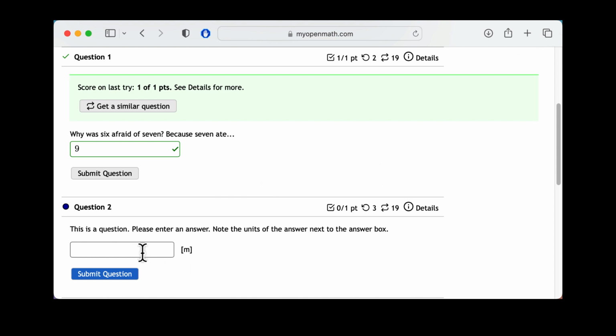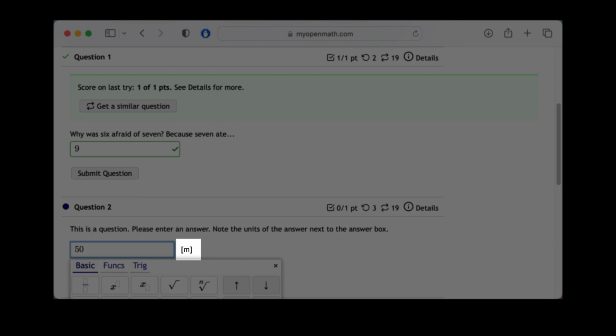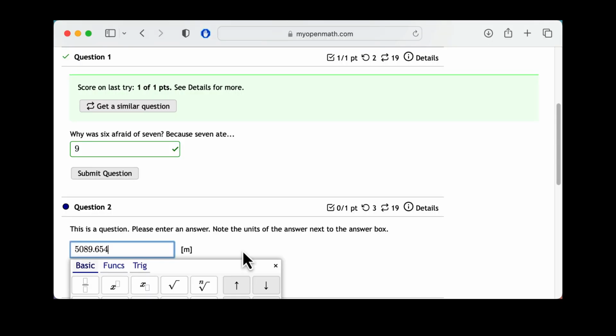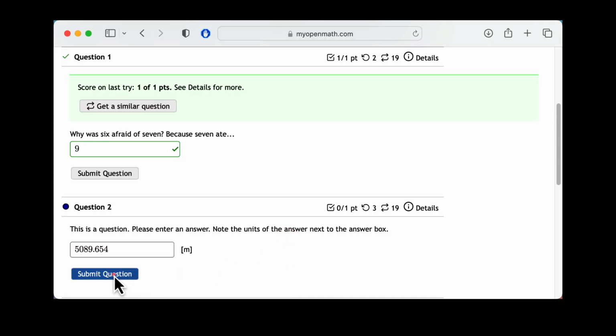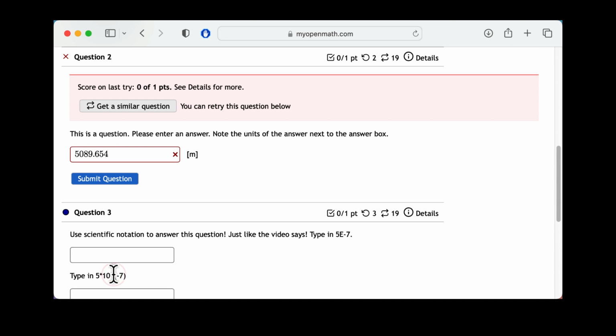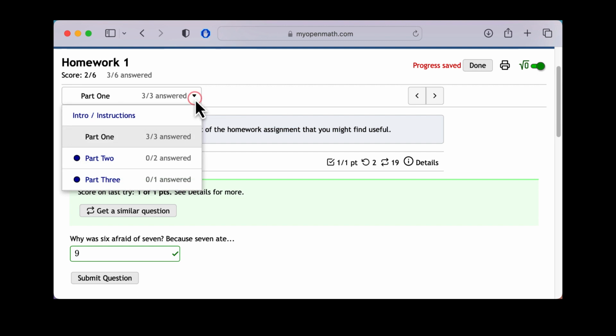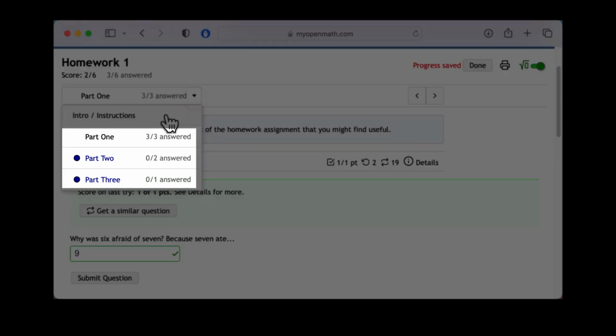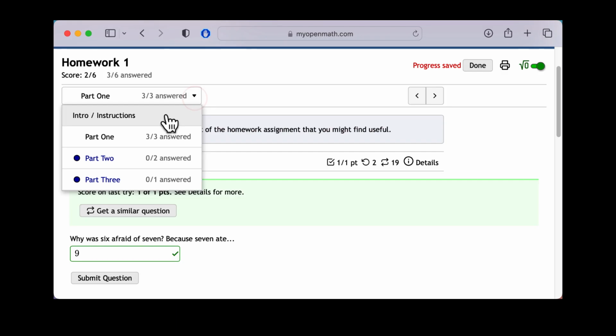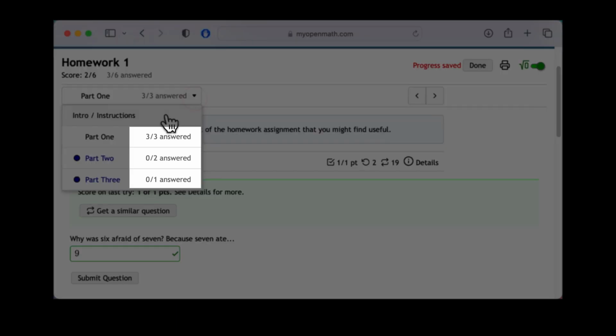One thing to note is that each of the questions has units available next to the answer. It's important that you pay attention to these units because if you do not use the correct units, it's possible that your answer will be incorrect. Notice that there is a drop-down menu at the top of the screen. There are a bunch of different problem sets in each homework assignment. You have to do all of them. Each one of these individual exercises will show you how many questions have been answered in the drop-down menu. You will also see your score on the assignment at the top of the page.